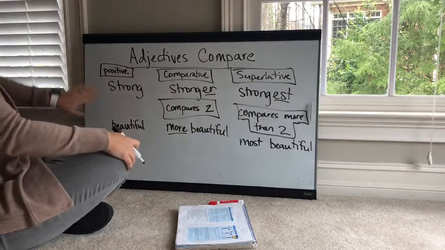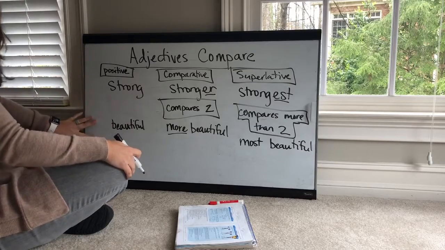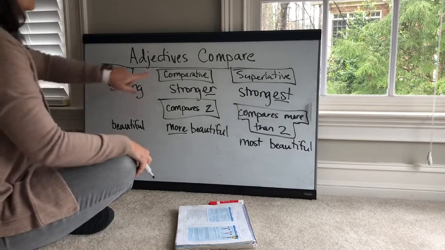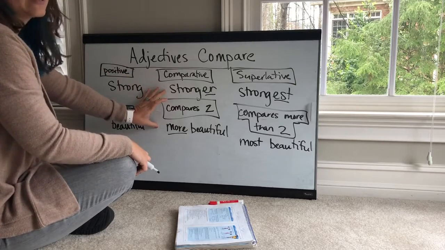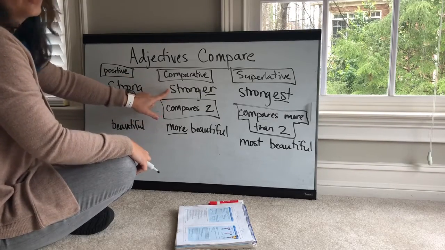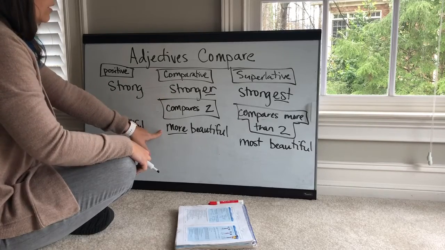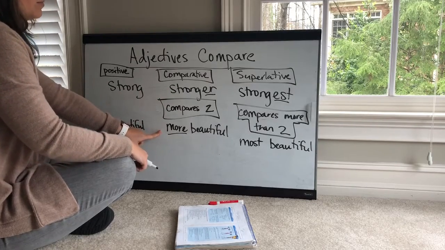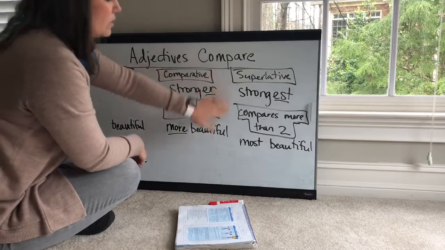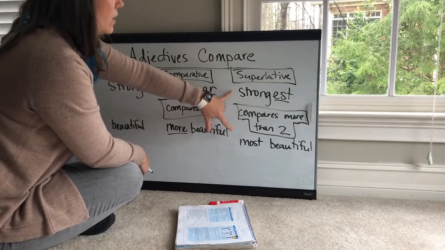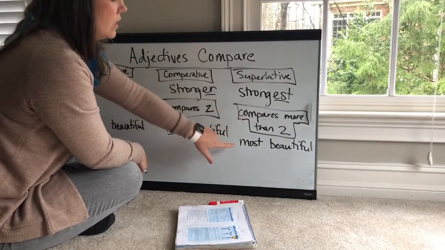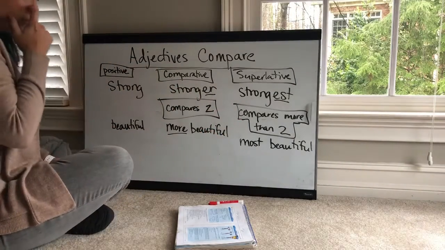Okay, so if your book asks you for the adjective in positive form, they're just asking for the adjective. If they ask you for comparative form, you know you're comparing two things, and they're either asking for regular adjectives for you to add an ER, or for irregular adjectives for you to add more before the adjective. And if they ask you for superlative form, this is comparing more than two things. For regular adjectives, they're going to ask for EST, and irregular adjectives, they're going to ask for most.